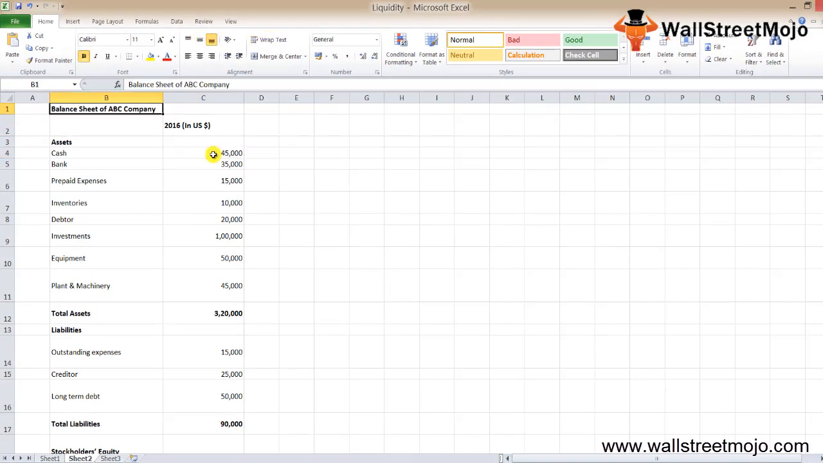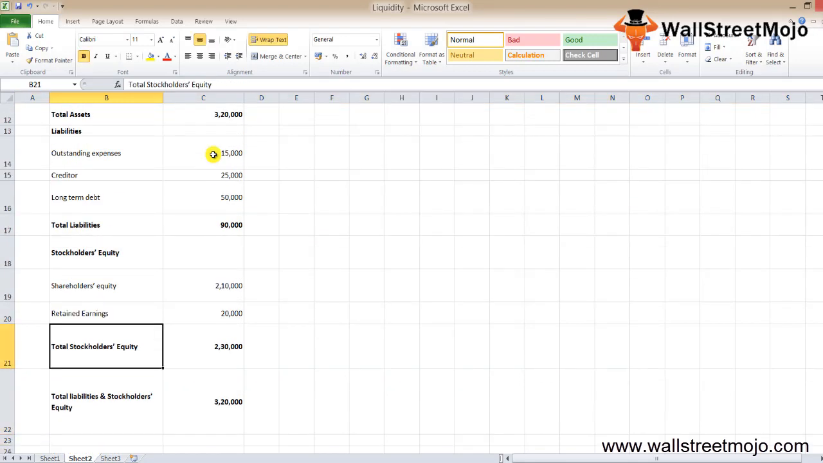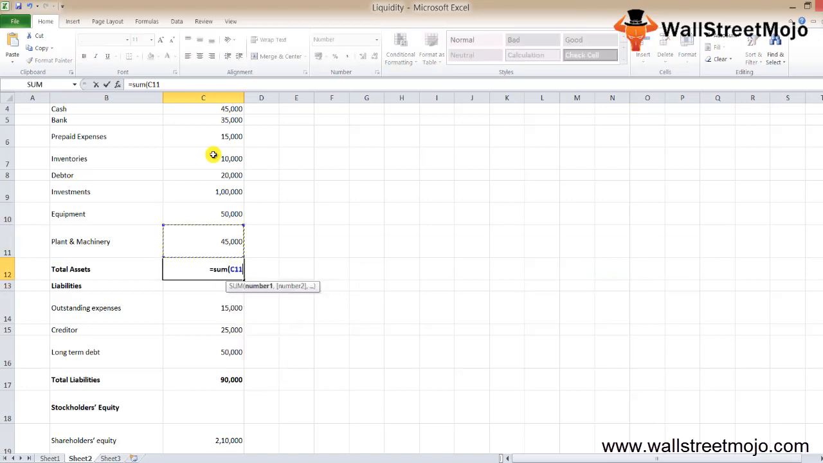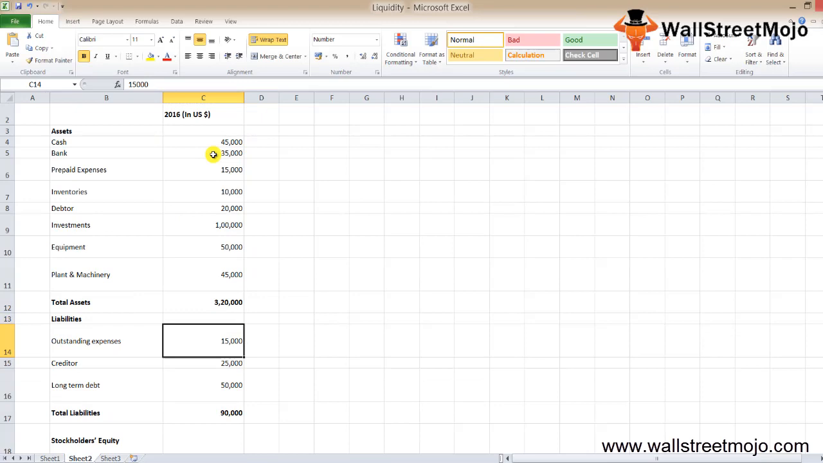Now I'll give you an example. This is the balance sheet of ABC company and the data is for 2016. We have a couple of details here. On the asset side, we have cash, bank, prepaid expenses, inventories, debtors, investments, equipments, and plant and machinery. As you can see, the plant and machinery and equipments are your fixed assets, and the rest are your current assets. Investment can also be considered part of current assets if it is going to materialize within 1 year, that means it is short-term investments. So these are your total assets. When you sum all these numbers, it's as simple as that, you get your total asset value.